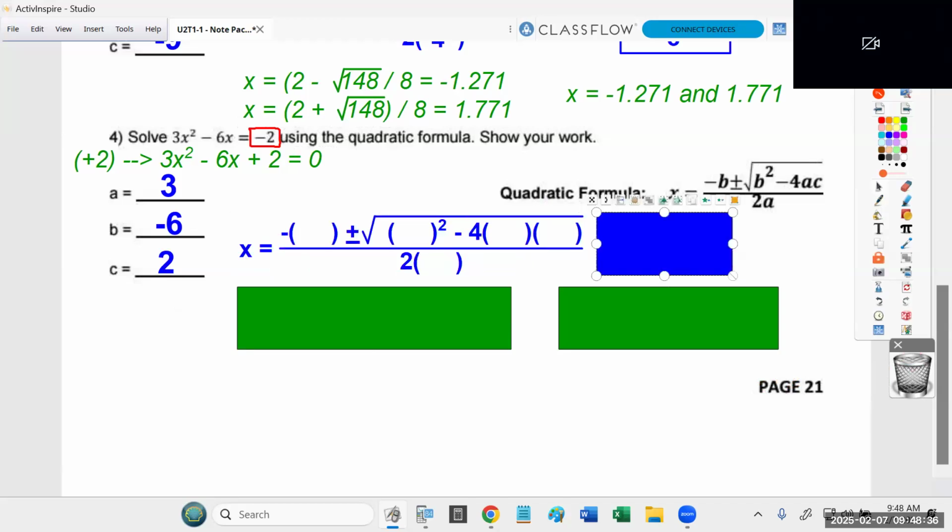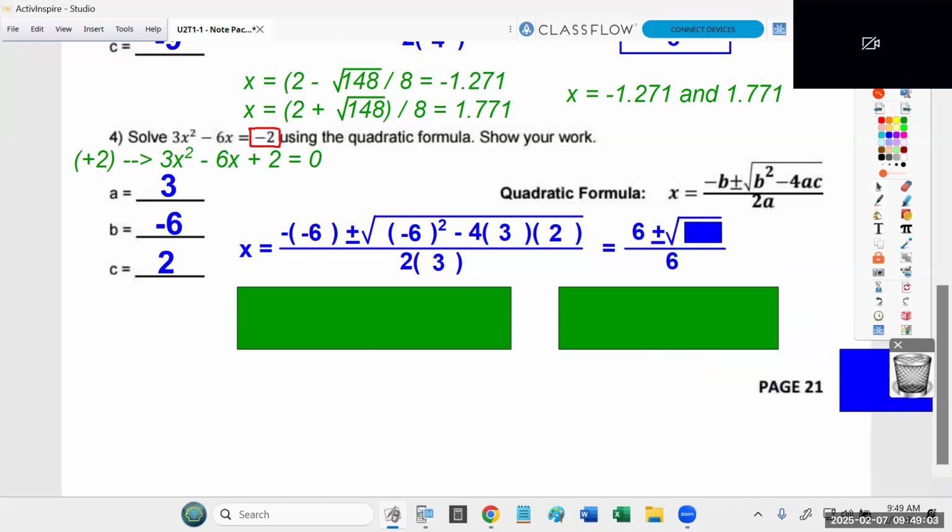Okay? So once again, we set up our quadratic formula. I'm going to plug in my values. A, which is 3, gets used twice. B, which is -6, also gets used twice. But the C value of 2 only gets used one time. Now again, I've got a double negative here. You've got to be careful about that. -6 is +6. And on the bottom, 2 times 3 is also 6. So you actually end up with a pair of 6s.